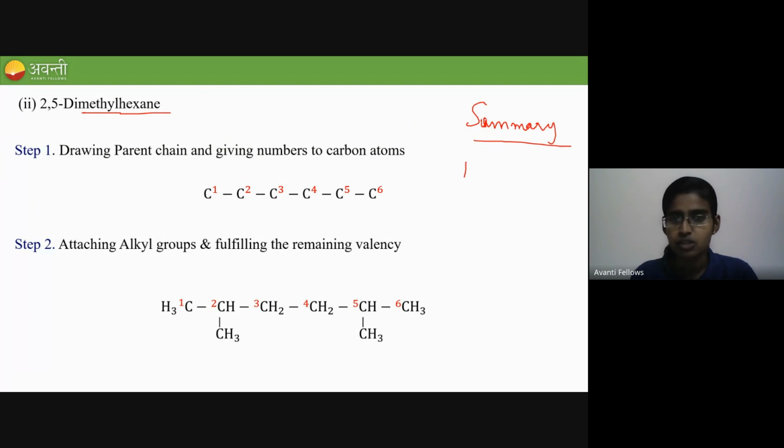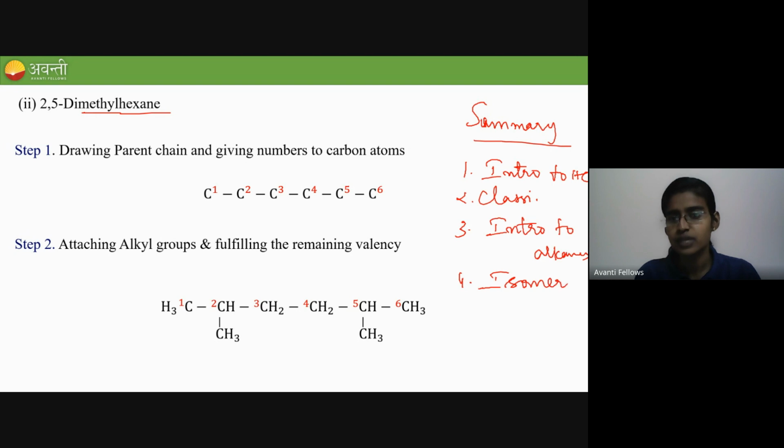The first topic is introduction to hydrocarbons, and the second is the classification we discussed with the flow chart. Third is intro to alkanes, and the fourth topic is isomers and IUPAC nomenclature. Try to solve questions from these 4 topics today, and come for the next class. Tomorrow we will discuss the preparation of alkenes.